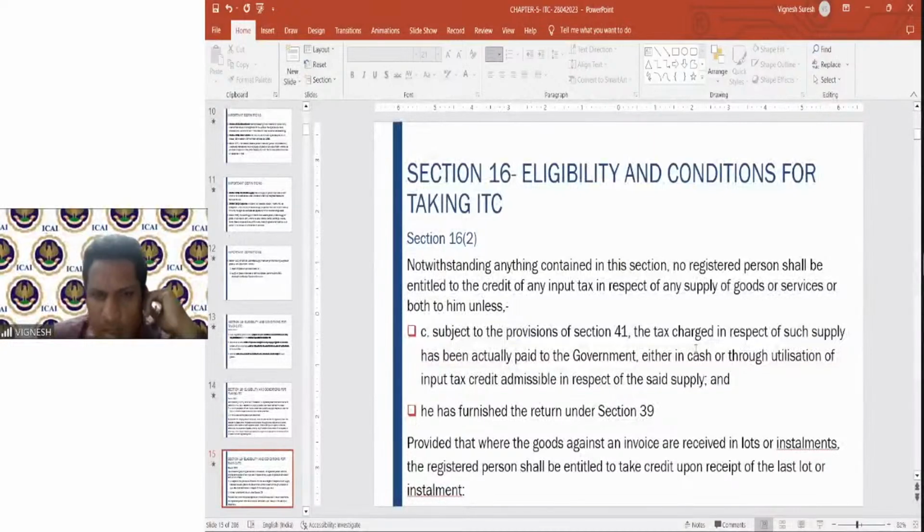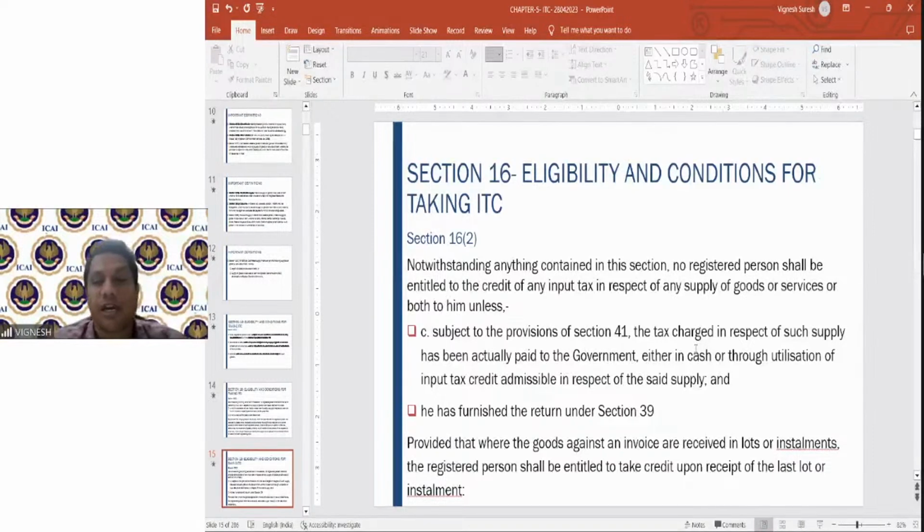Continuation. Subject to the provisions of section 41, the tax charged in respect of such supply has been actually paid to the government either in cash or through utilization of ITC admissible in respect of such supply. Section 41 talks about methods of payment of tax after the eligible set off of CGST, SGST, etc. So you have to stick to the provisions of section 41 when you are actually setting off the GST against input and against the output GST. So subject to those provisions, the tax in respect of such supply has been actually paid to the government, either in cash or through utilization of credit available.